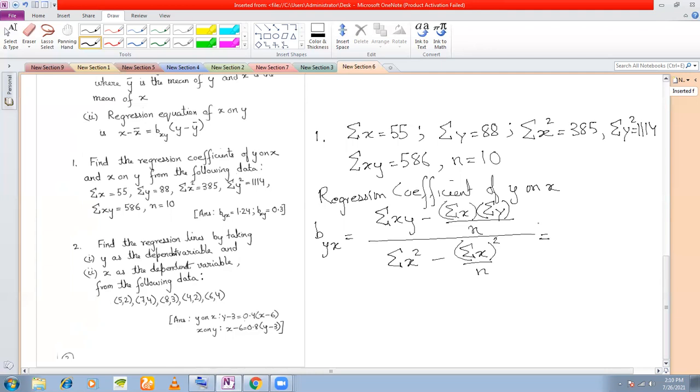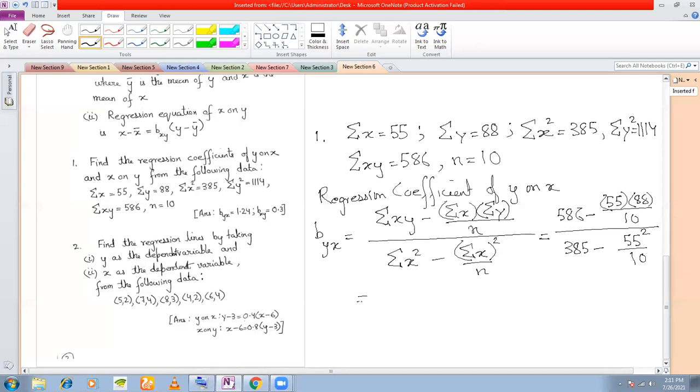Put the values here. Summation xy is given as 586, minus summation x, 55, into summation y, 88, divided by n, which is 10. Summation x square is 385, and summation x is 55, so this is 55 square, and n is 10.